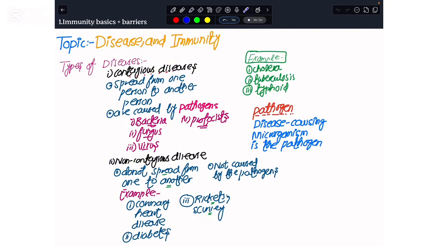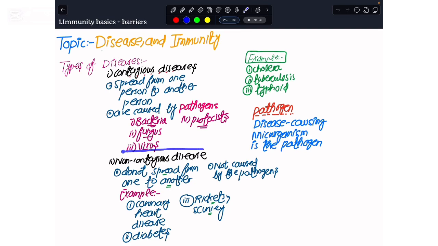Among the pathogens that cause them, we broadly have bacterial diseases, then fungi, then viruses, and then protozoans. So these are the common pathogens, and whenever they attack your body, you would develop these contagious or infectious diseases, and they would for sure spread from one person to another.